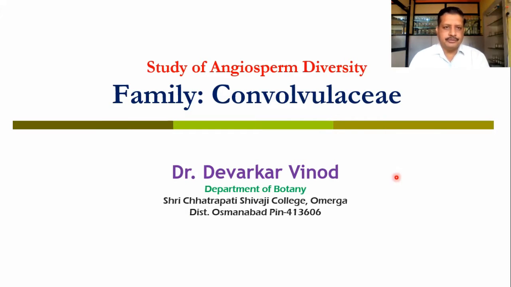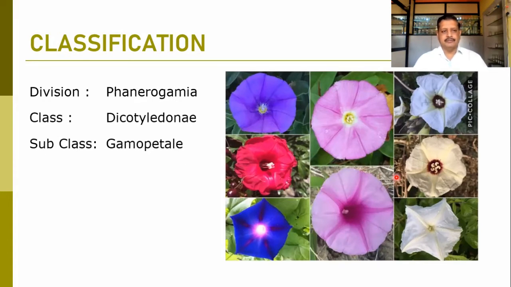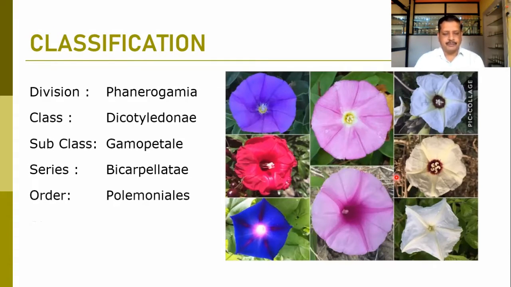Today we are going to discuss one of the important families, Convolvulaceae. This is one of the important families from angiosperms, belonging to the division Phanerogamia, class Dicotyledonae, subclass Gamopetalae, where petals are fused. It is bicarpellate, where two carpels and two ovaries are there. Order Polemoniales, family Convolvulaceae. You might have seen these flowers in our region.